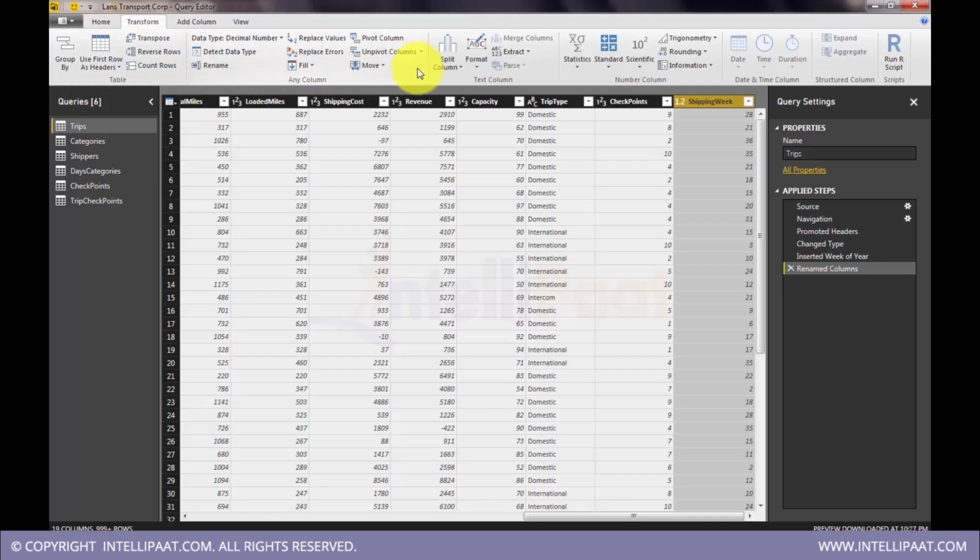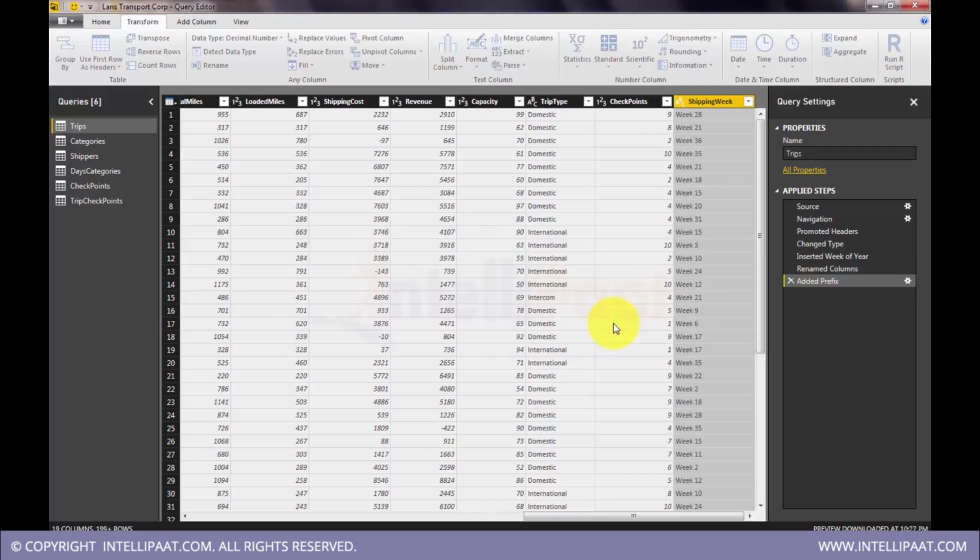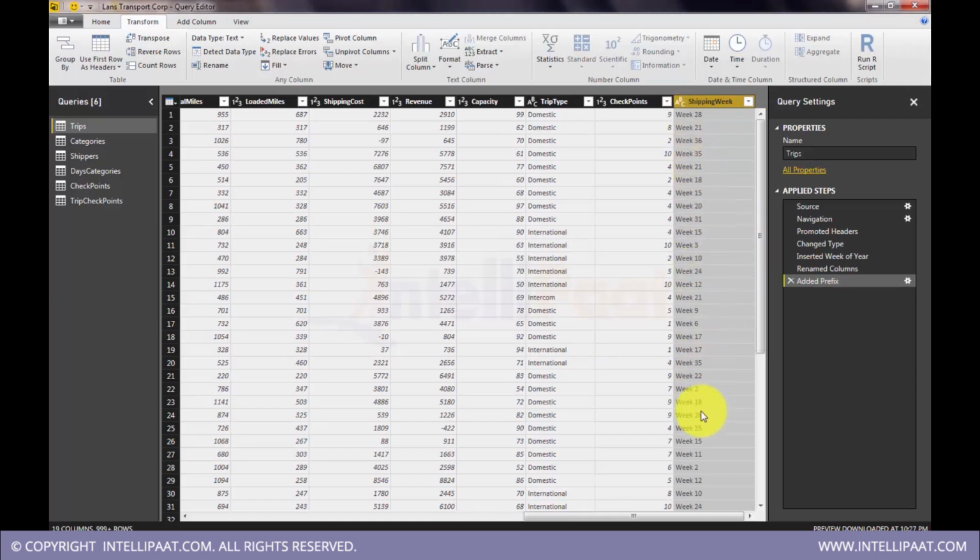I will format, add prefix. Prefix would be week. Okay, yeah, this looks neat.